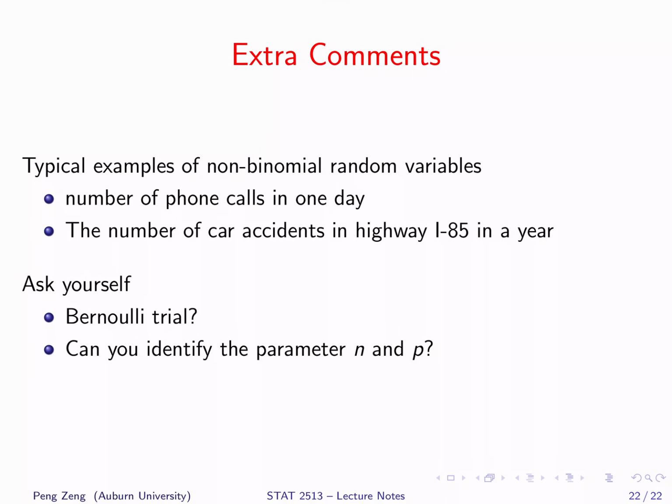In the last part, I want to show you some examples of typical non-binomial random variables. For example, the number of phone calls in one day and the number of car accidents on Highway I-85 in 1 year. To be a binomial random variable, we need to be able to identify Bernoulli trials. We also need to identify the parameters n and p. However, we cannot identify n in the above problems.